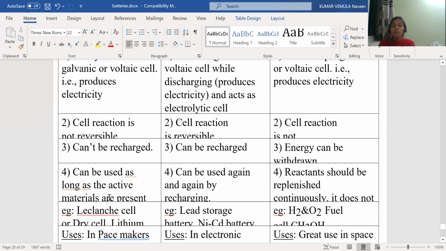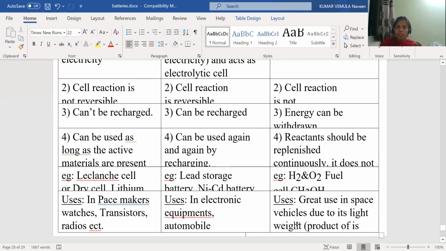Examples of primary battery: Leclanche and other dry cells. Secondary battery examples: lead storage battery, nickel cadmium battery, and lithium ion battery. Fuel cell examples: hydrogen oxygen fuel cell and methanol oxygen fuel cell.